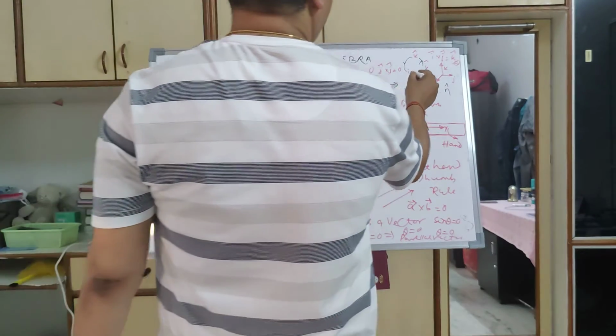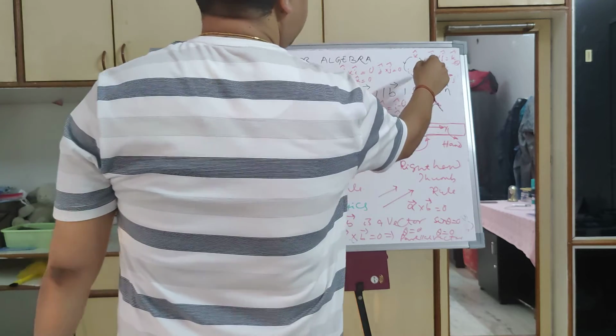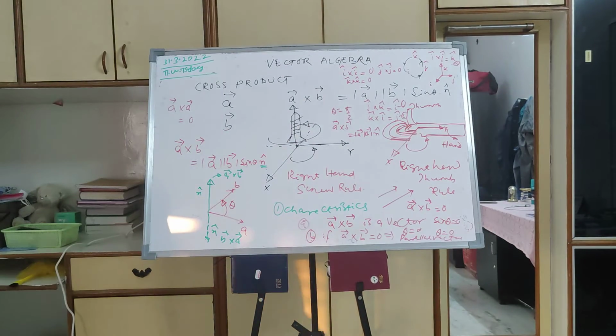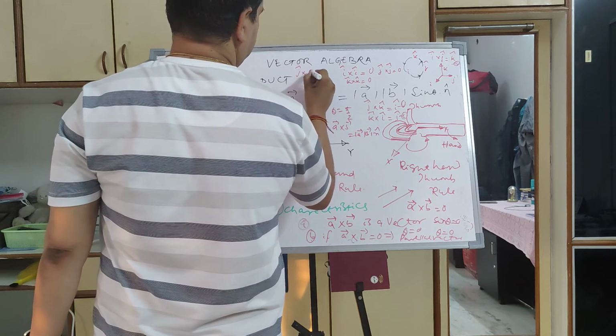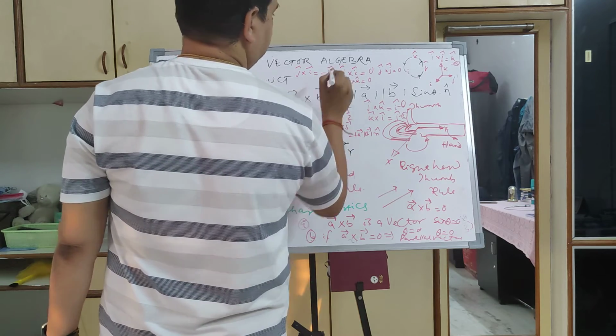And then it will be downwards. See, I to J, it is K. But J to I, that means you are not going anti-clockwise, you are going clockwise. That means it will point downwards. So that is important. I cross J is K, but J cross I is minus K.